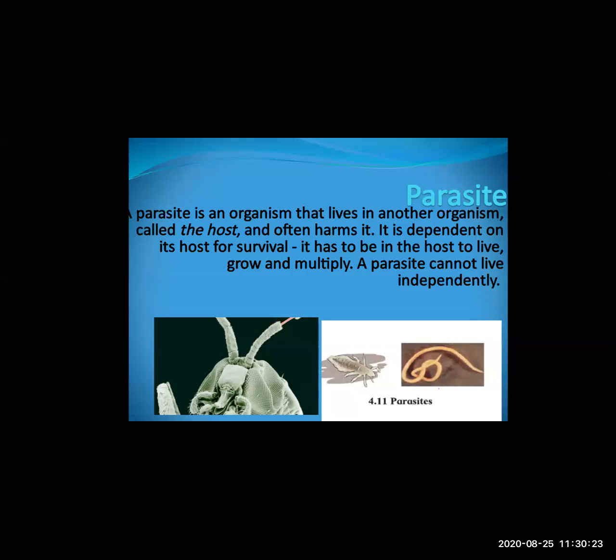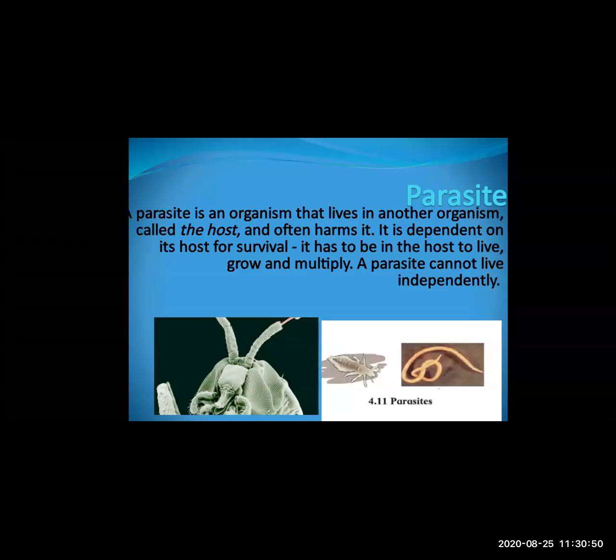Now there are two types of parasite: ectoparasite and endoparasite. Ectoparasite means living outside the body, for example, lice. The endoparasite lives inside our body, with examples such as tapeworm or roundworm.